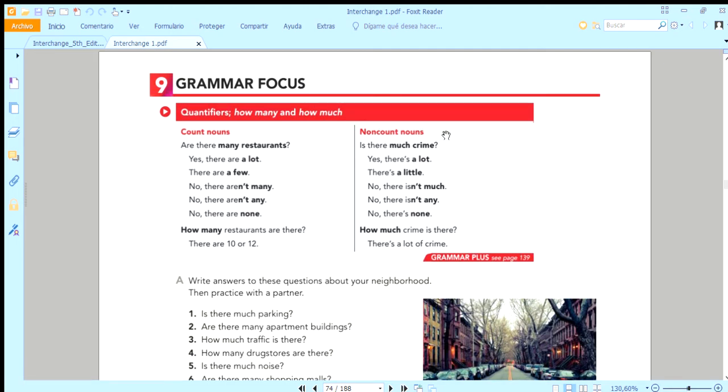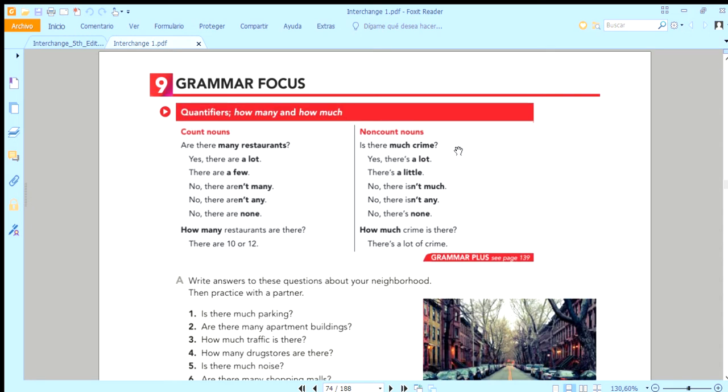Non-count nouns is like this one. Is there much crime? Crime, it is non-count. Yeah, although in Spanish we can say crímenes, in English we have just this word crime. It is not count, non-count. It is like when we say pollution, contaminación. We never say pollutions. We say how much pollution.